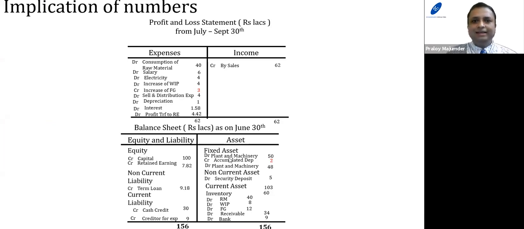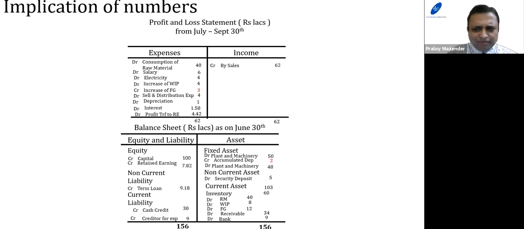So what does it indicate? It indicates that in this case, an inflow has happened. Credit on the expenses side is an inflow, meaning the cost has gone down by that amount. So this is an important entry. This is not a non-cash item, so that's why this entry is credit here. The WIP also goes down, and the finished goods have gone up by 3. So by this way, you can get the meaning of profit and loss and balance sheet. So the accounts part is over.